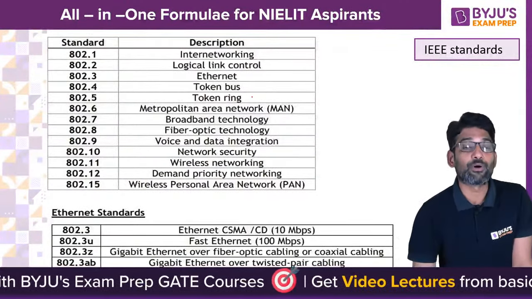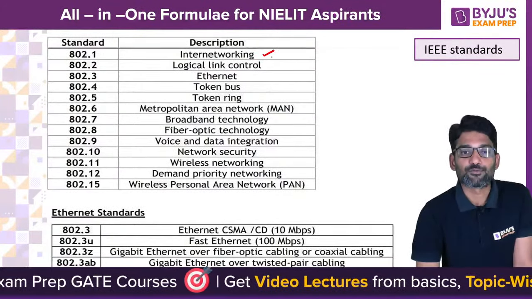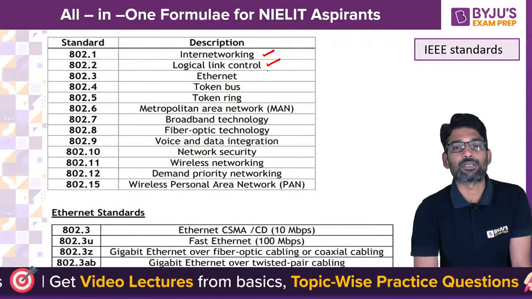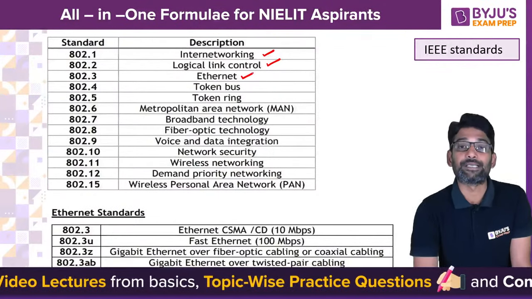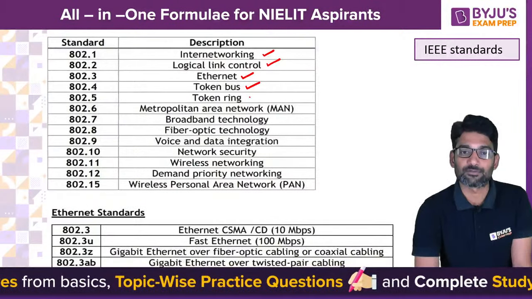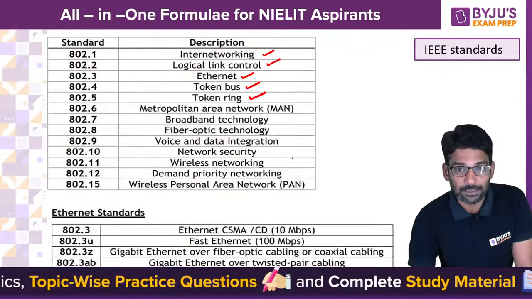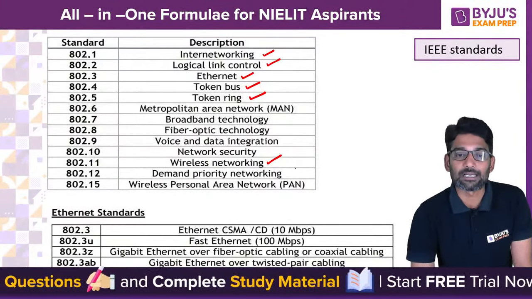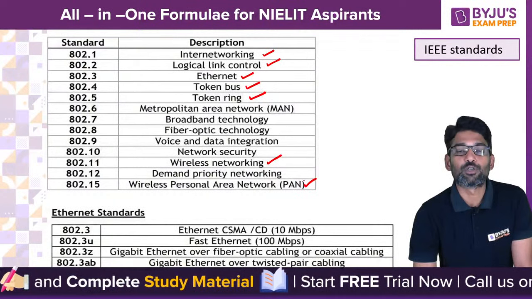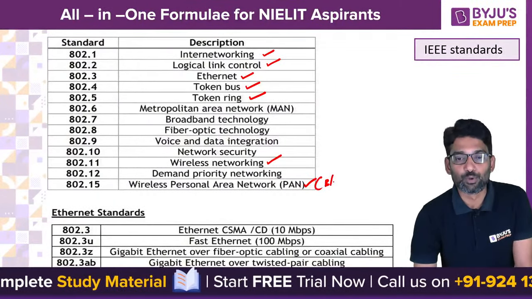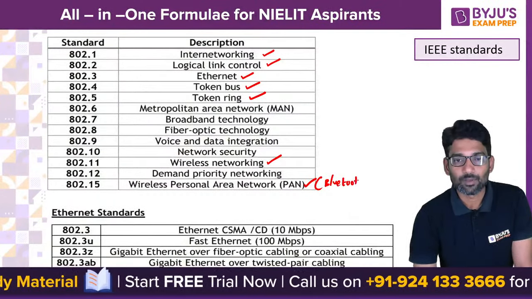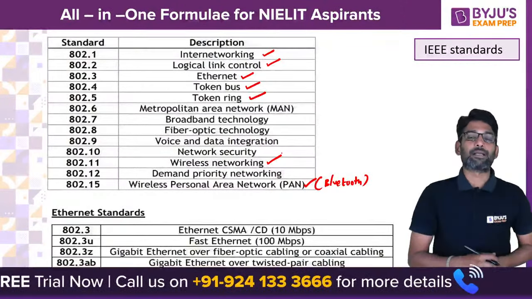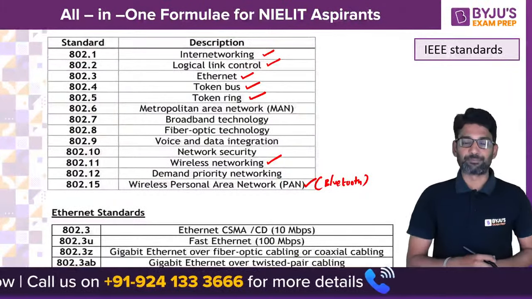IEEE 802.1 is formerly known as internetworking. 802.2 LLC, logical link control. 802.3 Ethernet, 802.4 token bus, 802.5 token ring, and then must and should 802.11 Wi-Fi or wireless LAN, 802.15 Bluetooth. So at least these 7 standards and their technical names, please remember.